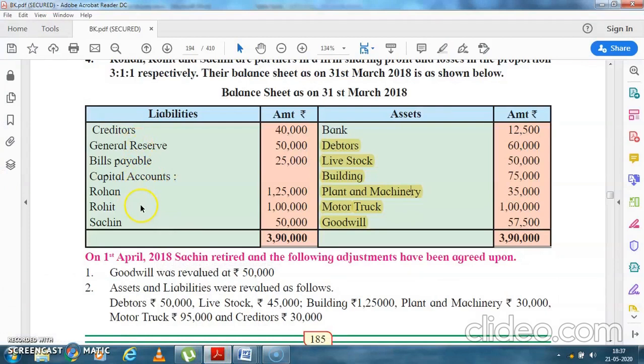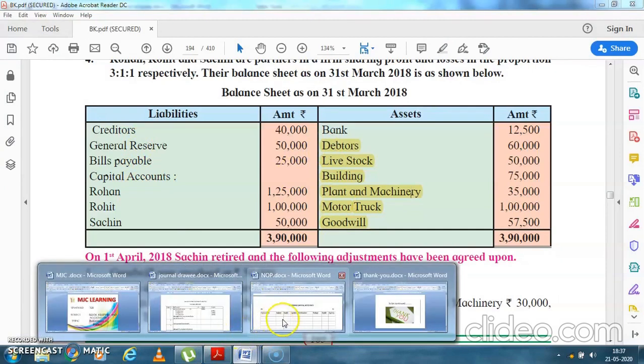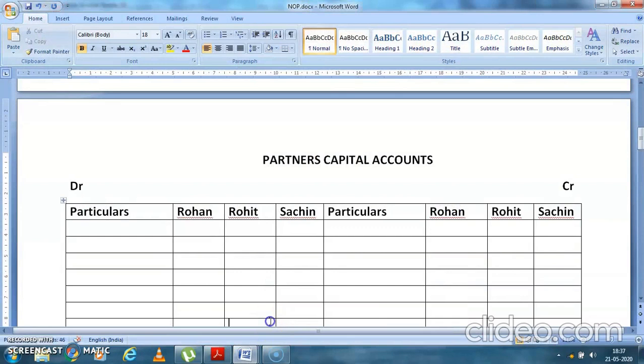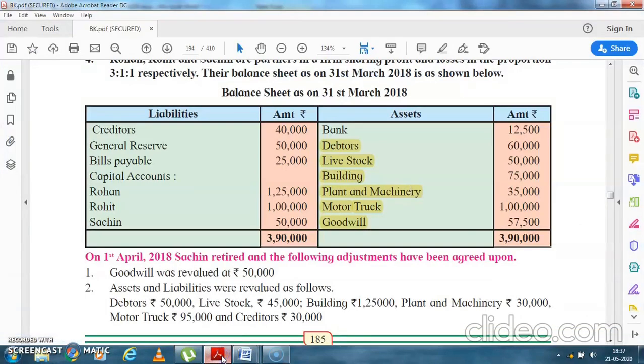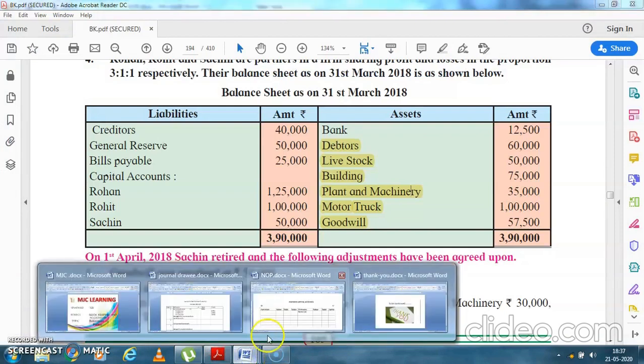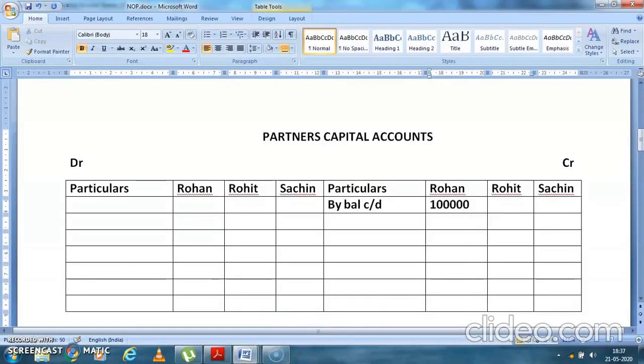Now see, all these other things will go into the balance sheet. Here also everything will go into the balance sheet. So we can make a balance sheet also, so that it becomes easier for us to pass the entries. Passing the entries becomes very easy by balance carried down. What was the balance of Rohan, Rohit and Sachin? Rohan is 1 lakh, Rohit 1,25,000 and Sachin is 50,000.